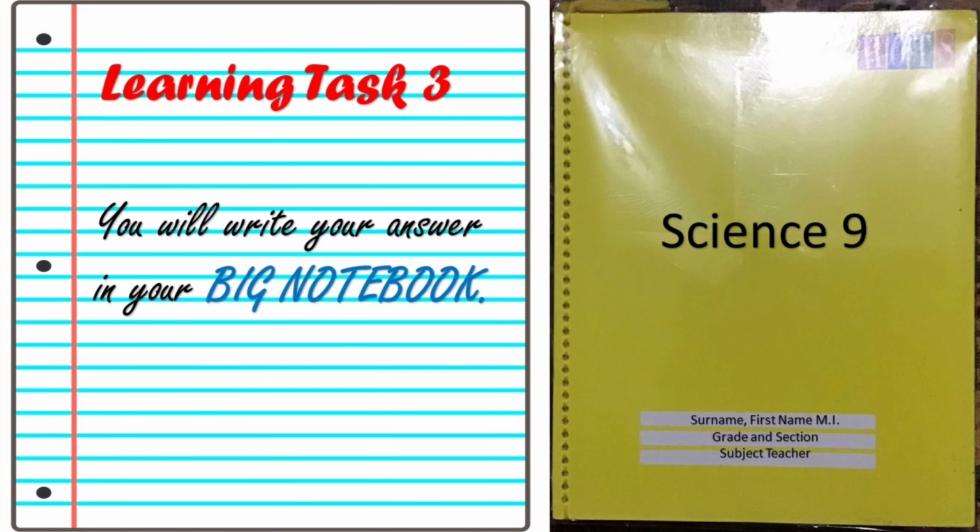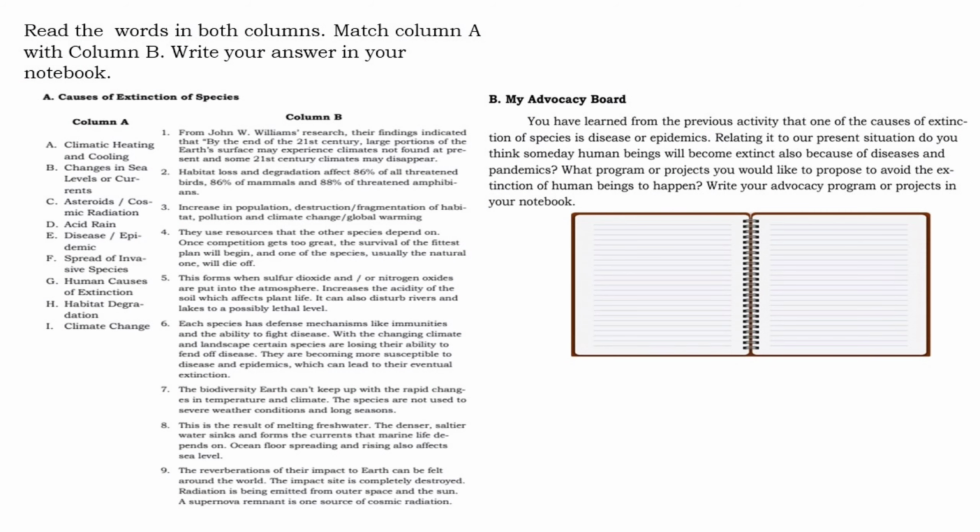For the third learning task, you must know the causes of extinction of species. With that, you're going to match column A with column B. Another activity is you're going to make an advocacy board. You have learned from the previous activity that one of the causes of extinction of species is disease or epidemics.